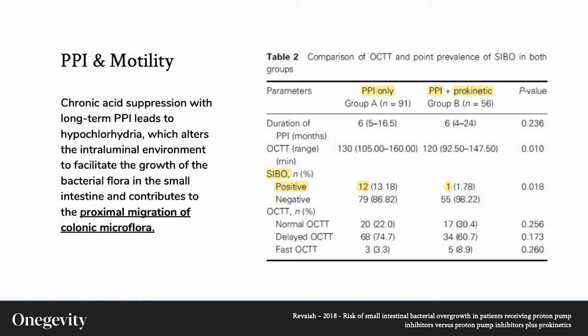That last bit, proximal migration of colonic microflora, means that bugs that are dwelling further down your GI tract in your colon are able to migrate or work their way up the GI tract to reside in places they don't belong, whether it's in type of bug or quantity or both, and this is the result of acid-suppressing agents, namely PPIs.